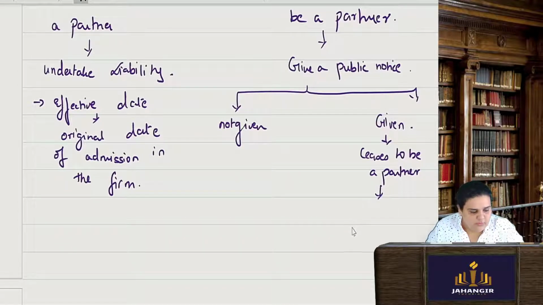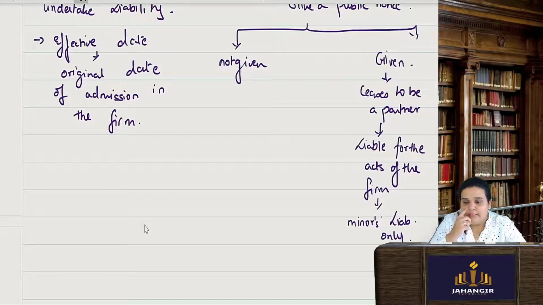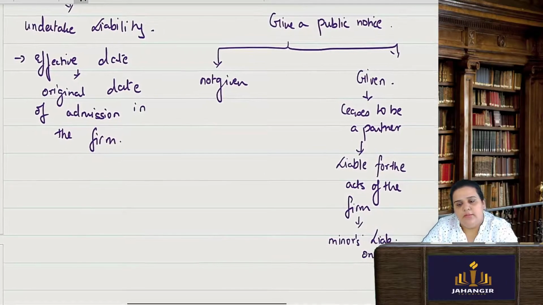Also, he is liable for the acts of the firm. Okay. So say he has already given a notice of he not intending to be a partner, then he will cease to become a partner, but his liability for the acts of the firm, whatever little, it will be that of a minor only, though he has attained majority.